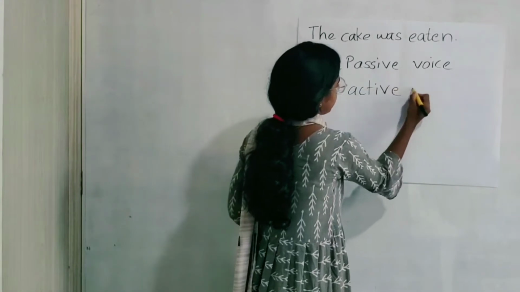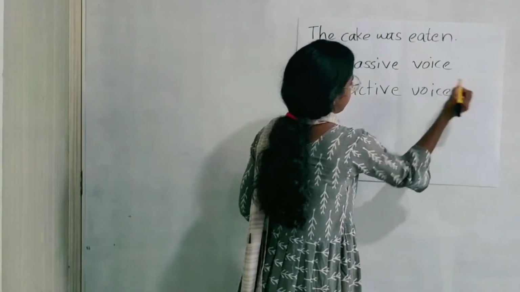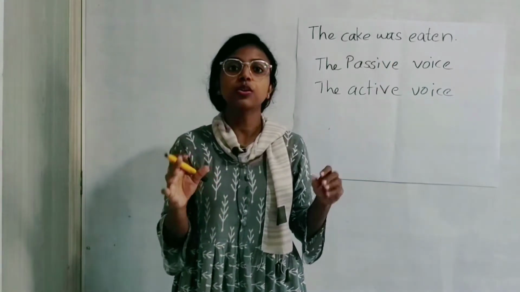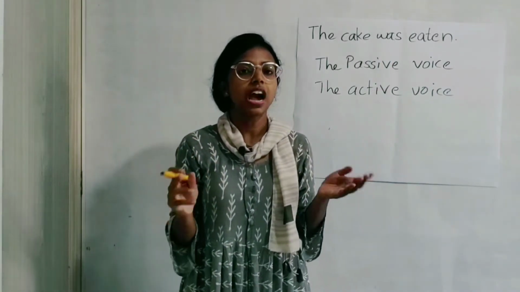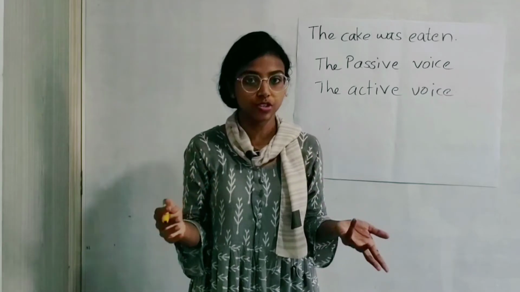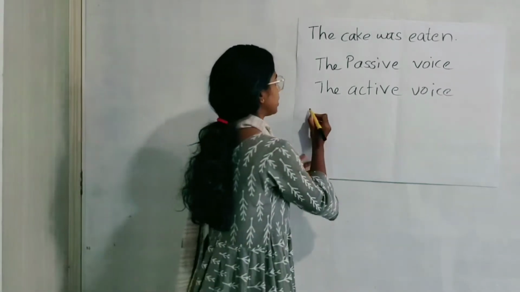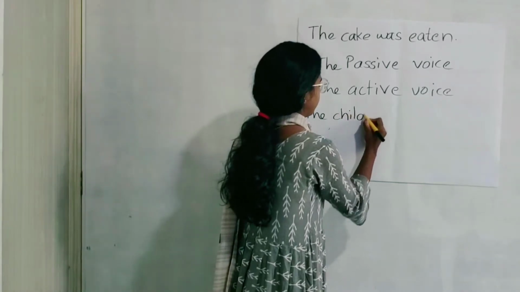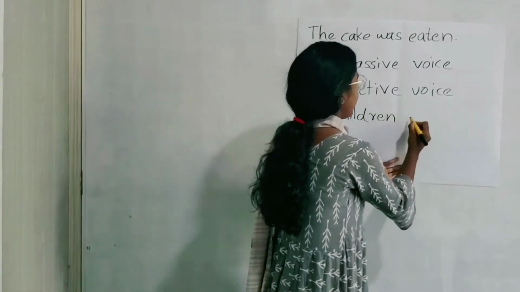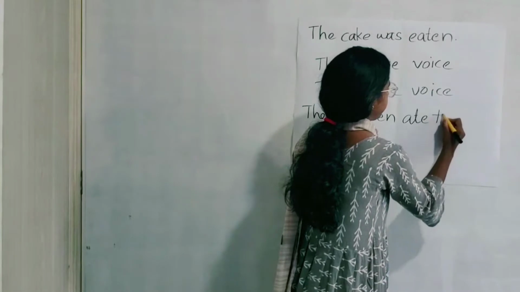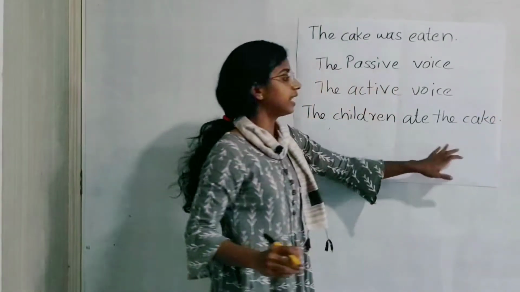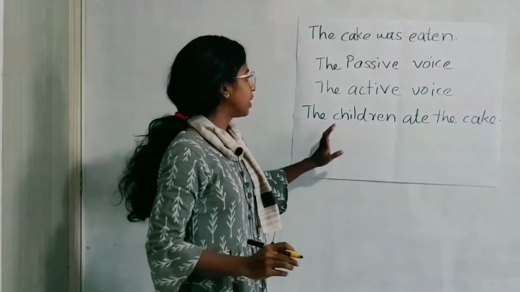For example, if I know who did the eating, my mother would say, the children ate the cake. What would she say? The children ate the cake.